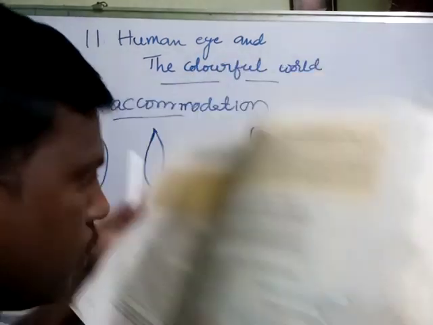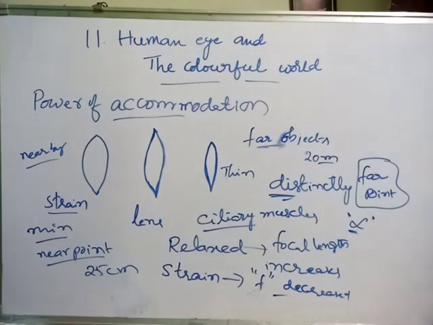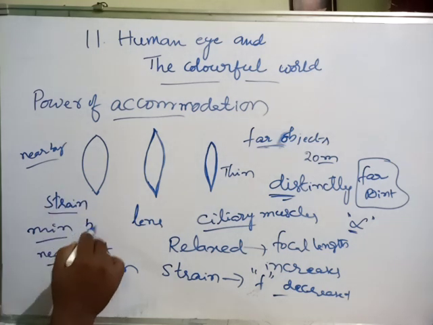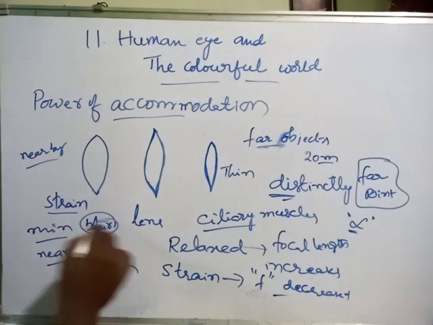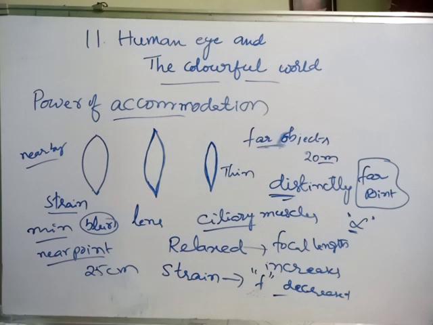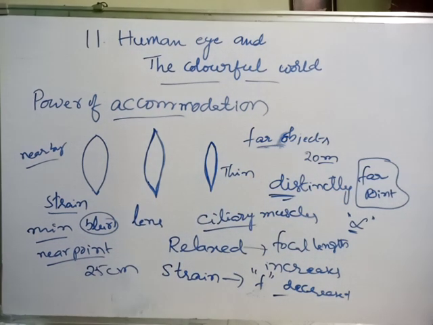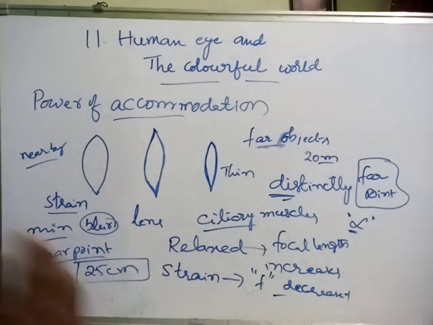If you bring it very close to the eye, definitely we can't see the object. We will see a blurred image only. So the minimum distance at which we can see objects clearly is called the near point. The near point is 25 centimeters, which means we have to maintain a minimum of 25 centimeters while reading.